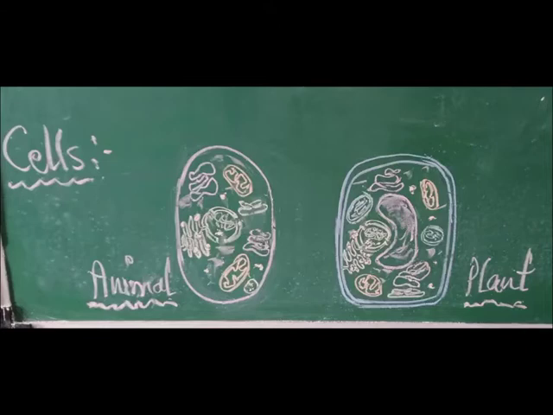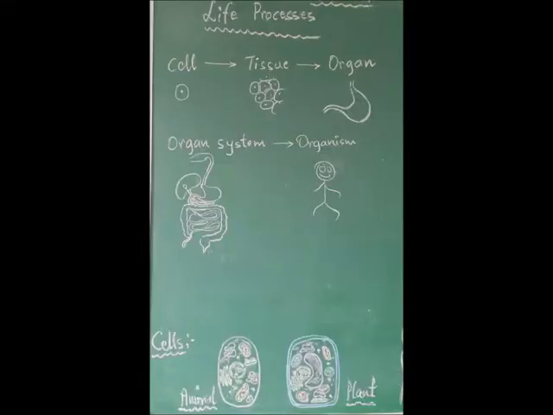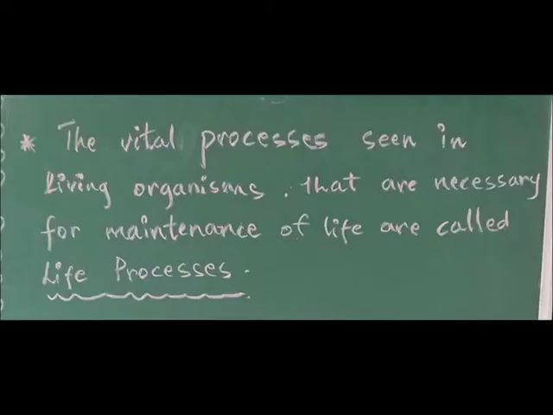Many such organ systems arrange in a specific manner to make an organism. Once again, refer to the schematic flow there. Cells are the structural and functional units of life. They are organized in different levels. Plant cells are having a specific structure. Animal cells are having a specific structure.